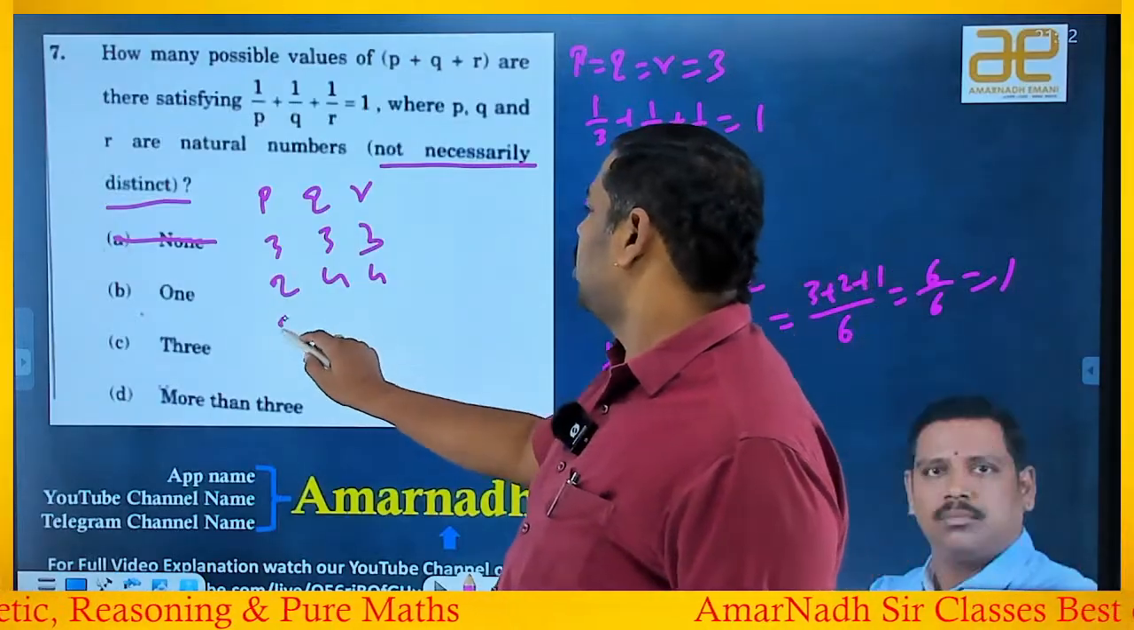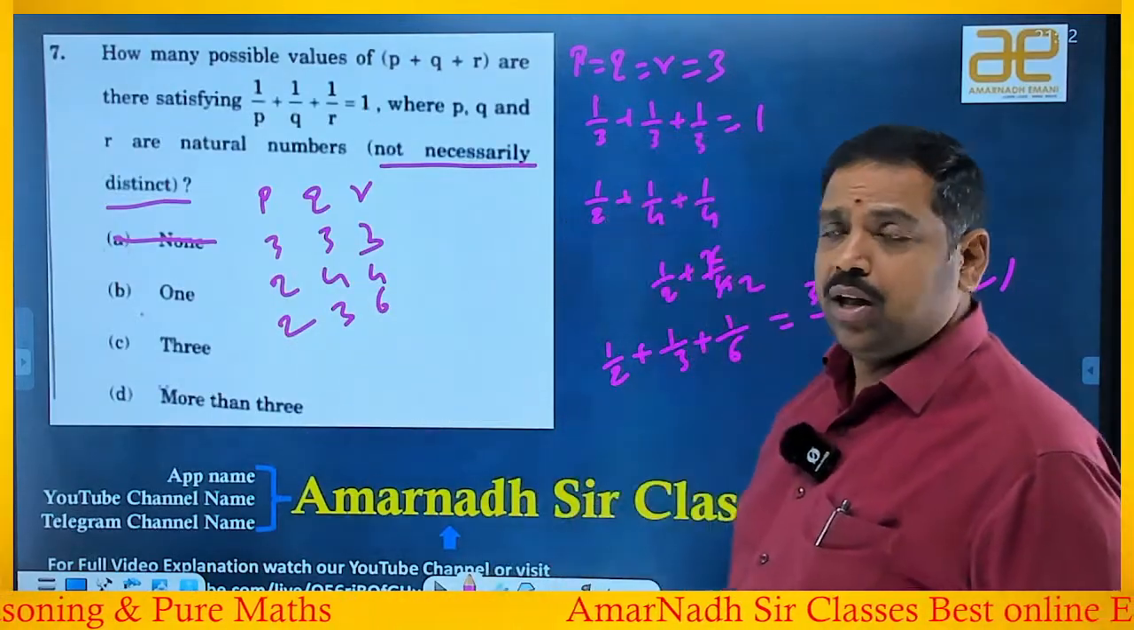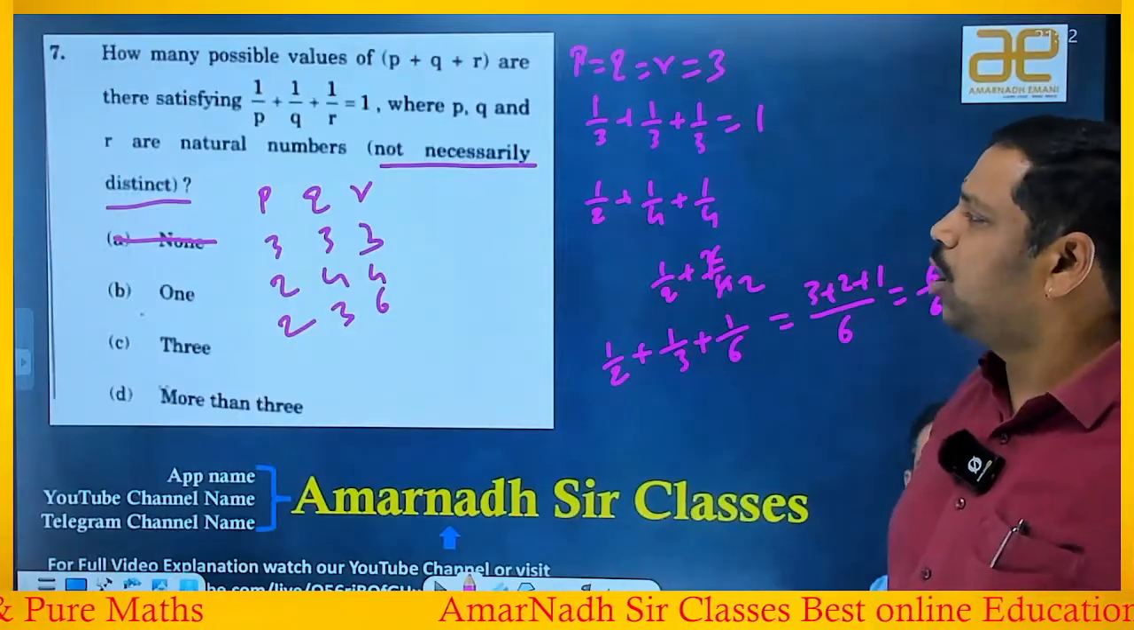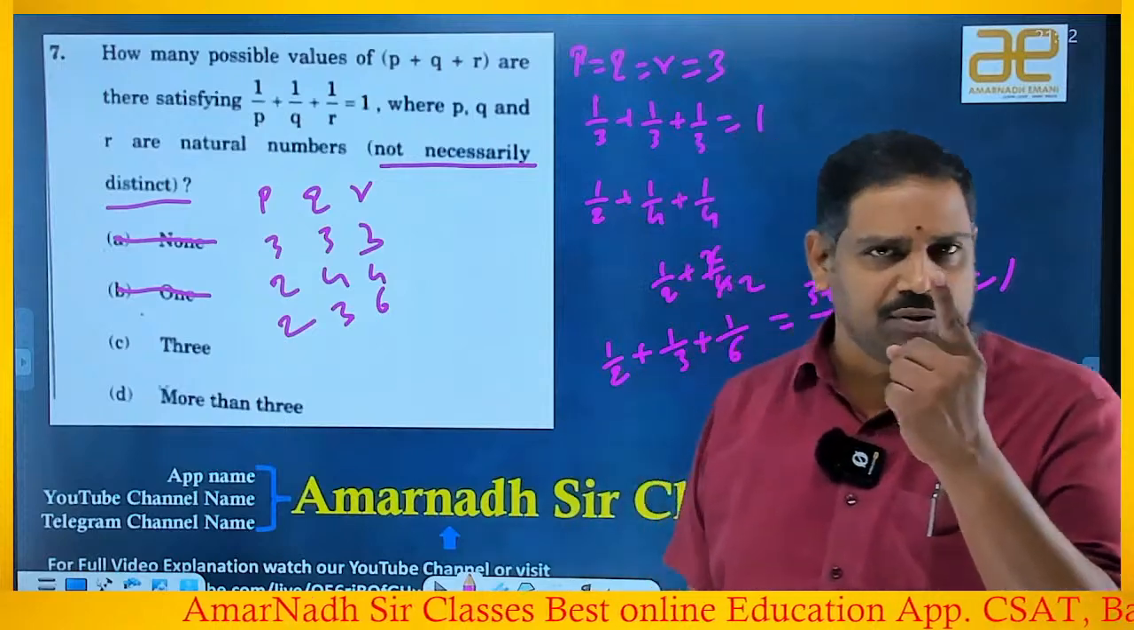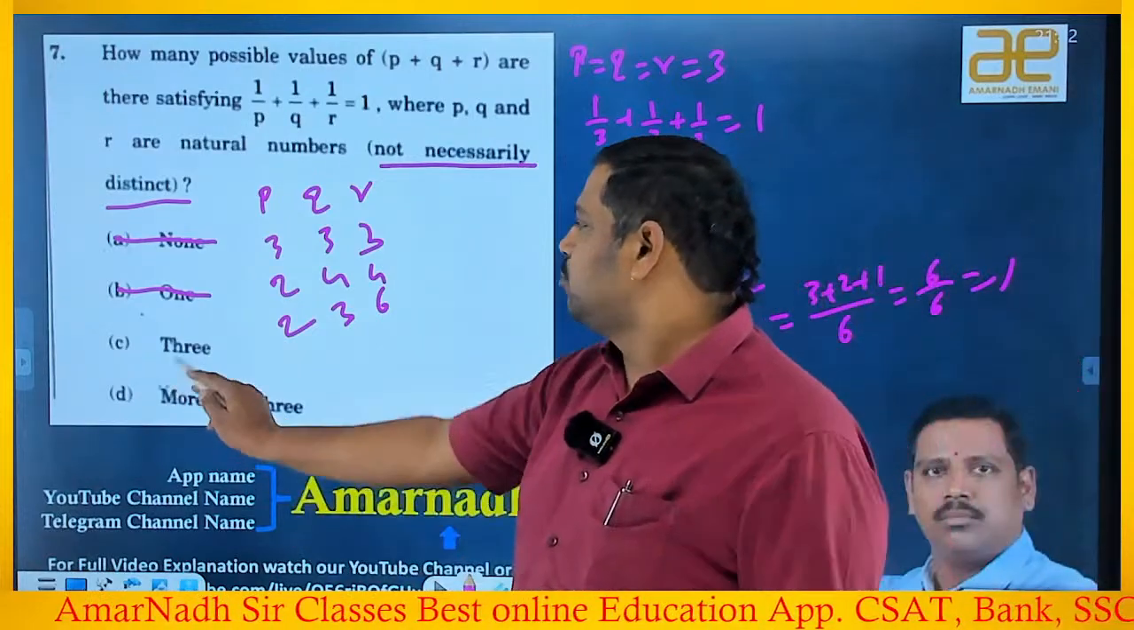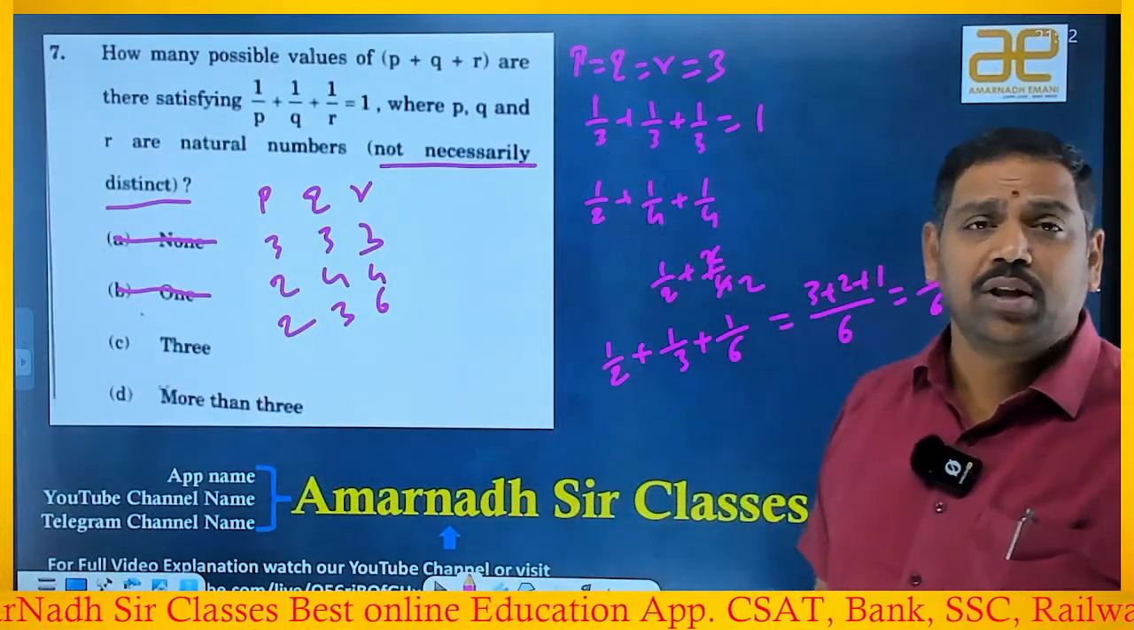Okay, the other numbers that we got are 2, 3, 6. PQR values are. Okay, good. The other beautiful one is already I got 3, so 1 is ruled out. If I can find at least 1 extra, then I can say that the answer is more than 3.